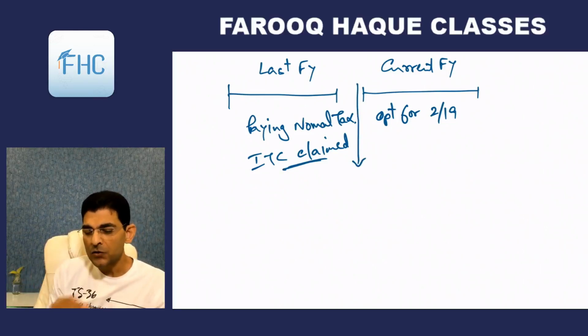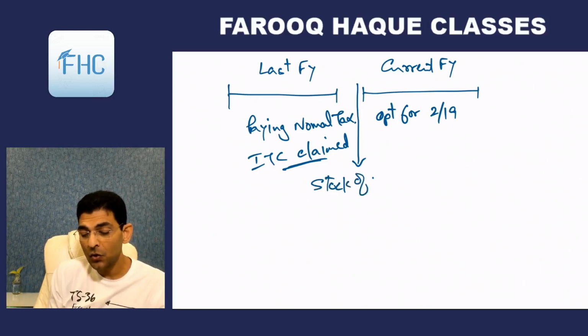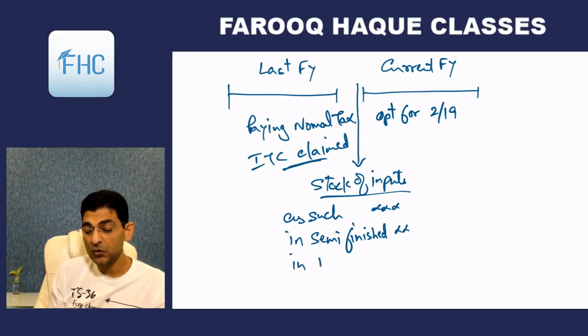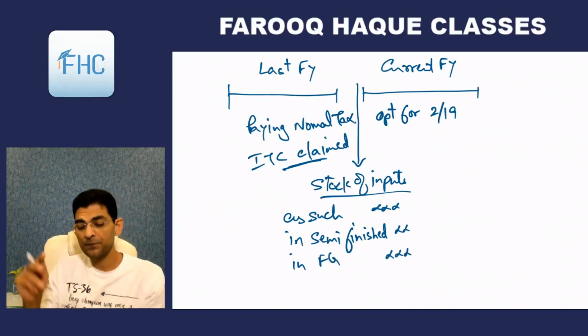Transition. So on this day you would have got some stock of inputs, inputs lying as such, then semi-finished goods as on 31st March, and finished goods which are already produced but not sold, lying in stock on 31st March, right?